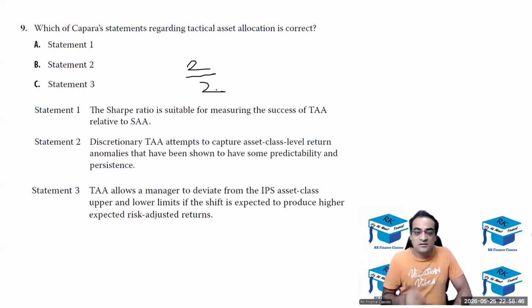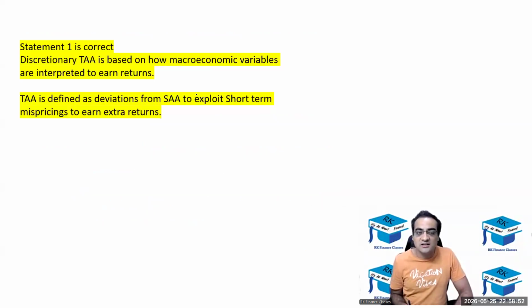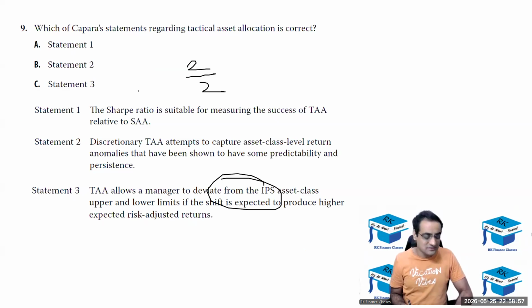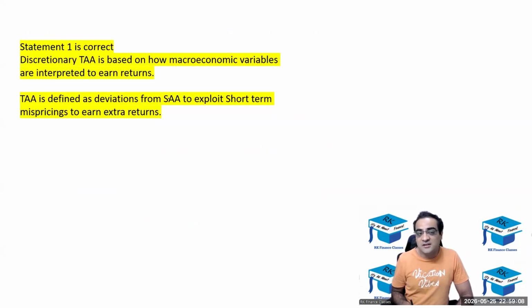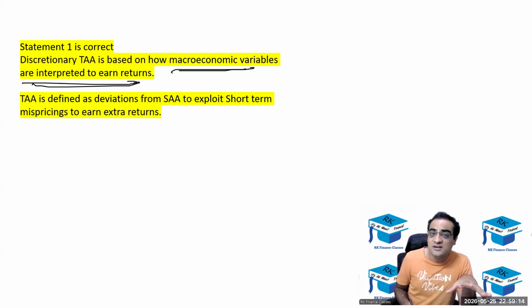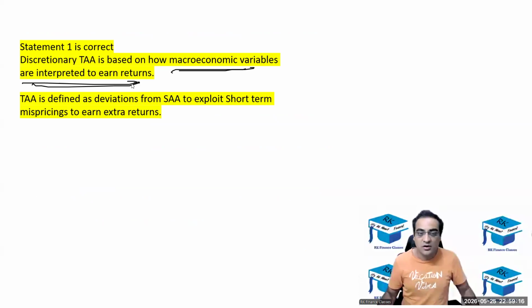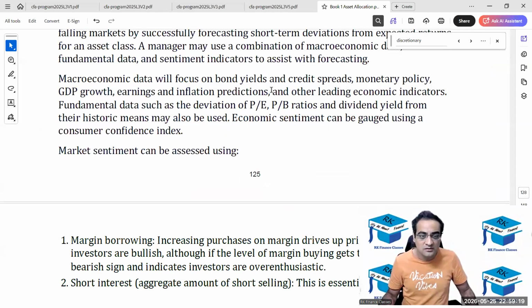Are you getting my point? Like, from के जगह it should have been within. ये word आया नहीं. So you don't get that mark. And it's based on how macroeconomic variables are interpreted to earn returns. But basically it is, ये जो ऑप्शन नंबर बी में था, रूल बेस्ड सिस्टमैटिक TA should have been used. Discretionary is based on how macroeconomic variables are interpreted to earn returns qualitatively. Okay, so qualitatively word I need यहाँ पे था. कोई भी monetary policy etc. But that is not going to be following any rules. It is going to be a qualitative assessment of this.